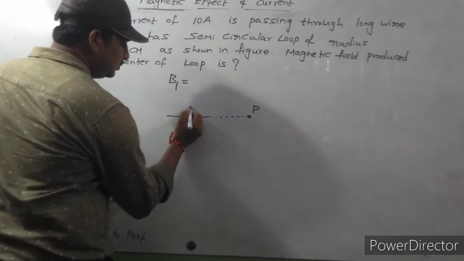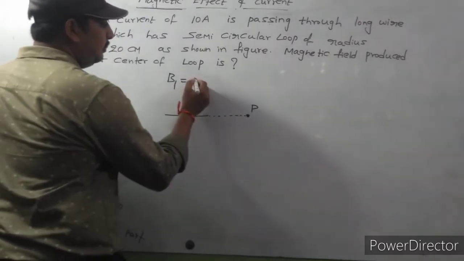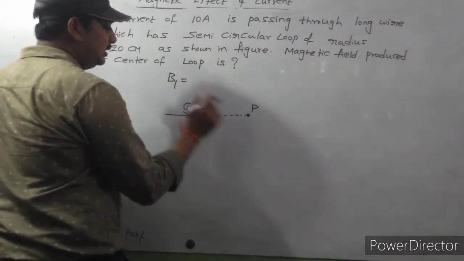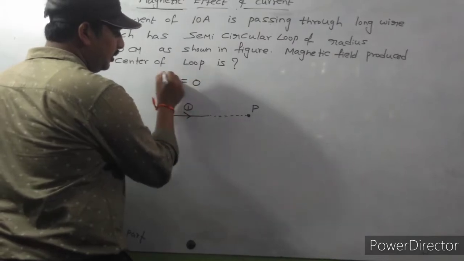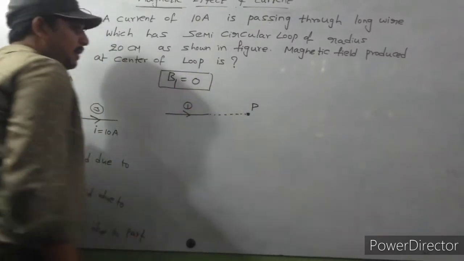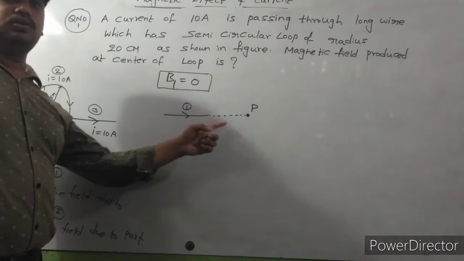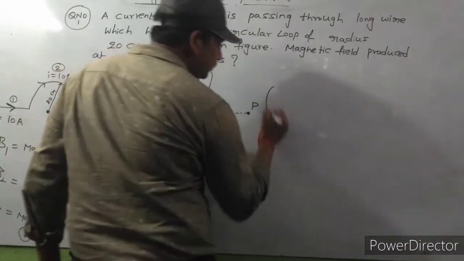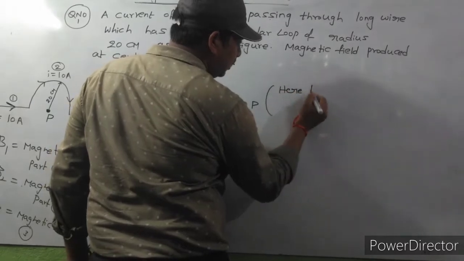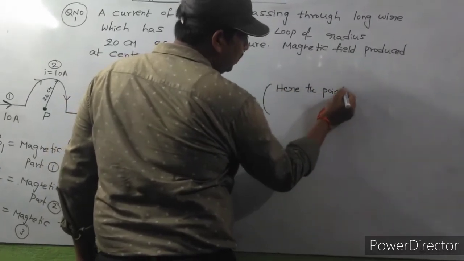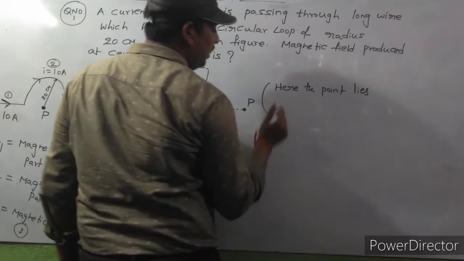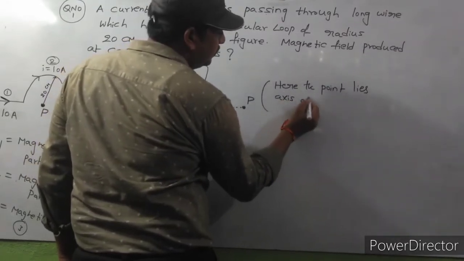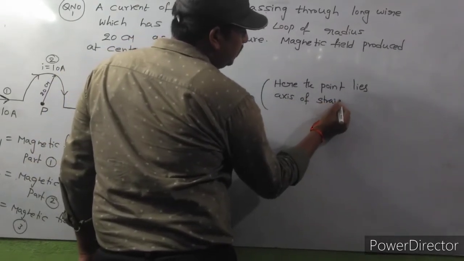The magnetic field due to part 1 is equal to 0 because the point lies on the axis of the straight wire.